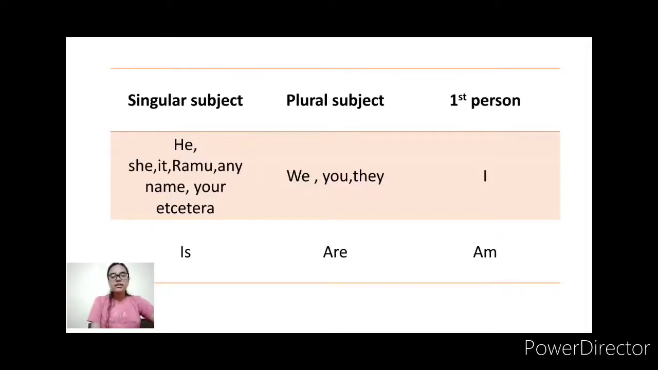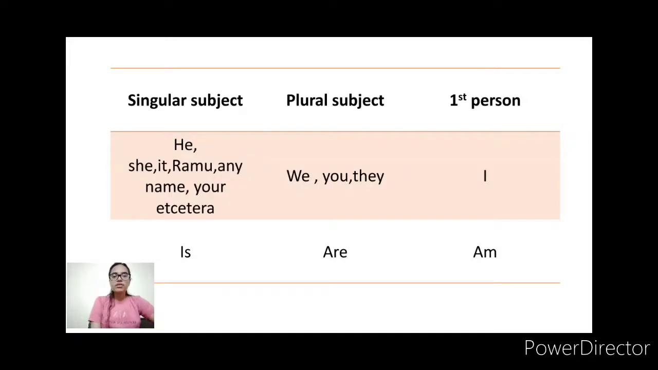So if your subject is singular, suppose he, she, it, Ramu, any name, maybe Ritu, Vinay, Pooja, Seema, these are all singular subjects. Whenever it comes to a singular subject, we use the auxiliary verb is. When a plural subject comes, we use are. What is a plural subject? When we talk about more than one person, or we can say the third person in plural form, many. So we, you, they all take the auxiliary verb are.